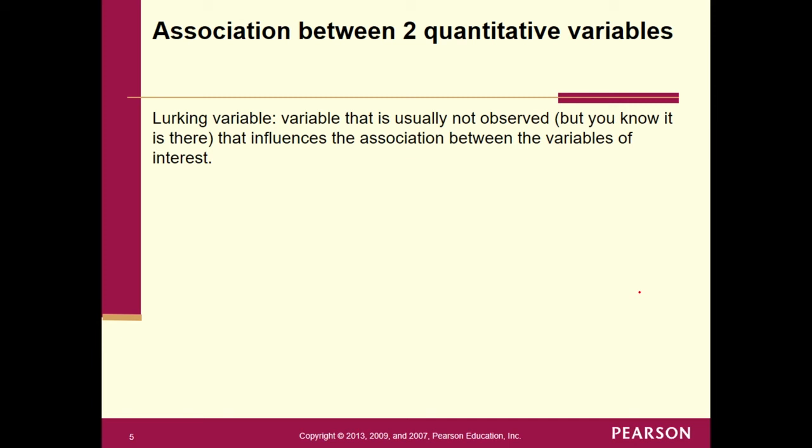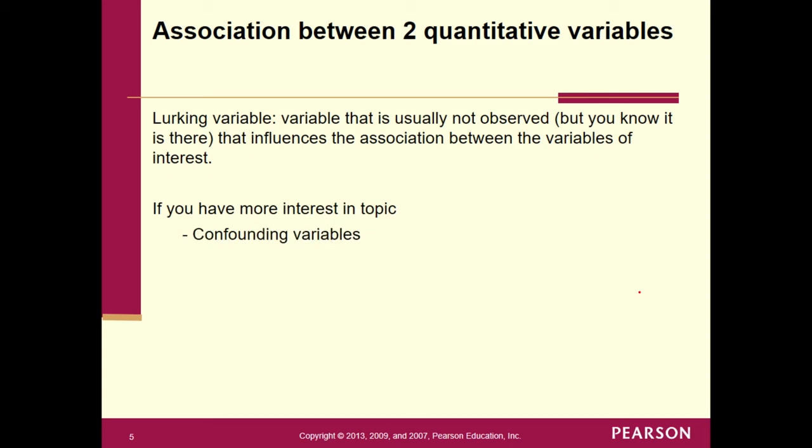Lurking variables can be a problem, but what you're going to find out in Chapter 4 is that we mitigate their influence quite a bit, and you'll see why. If you have more interest in this topic, you can also look at what are called confounding variables.